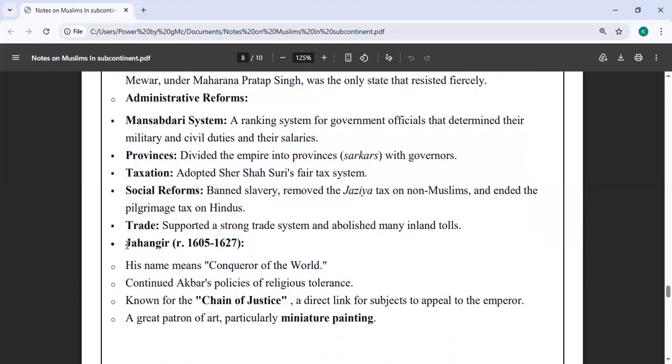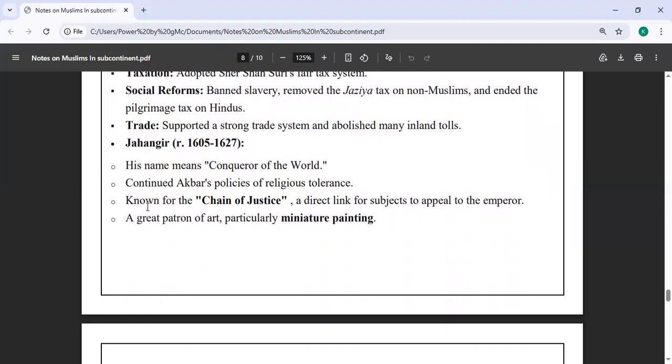Then the time of Jahangir started, who was son of Akbar, 1605 to 1627. His name means the conqueror of the world. He continued the Akbar policies. He is known for the chain of justice, a direct link of the subjects to the emperor.